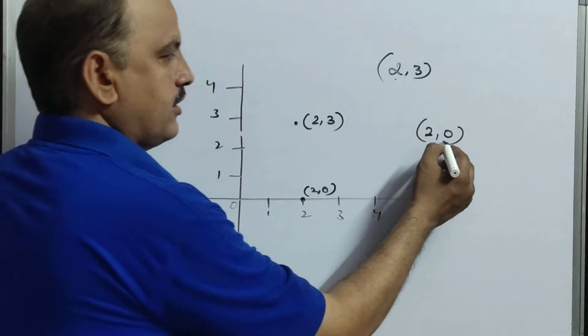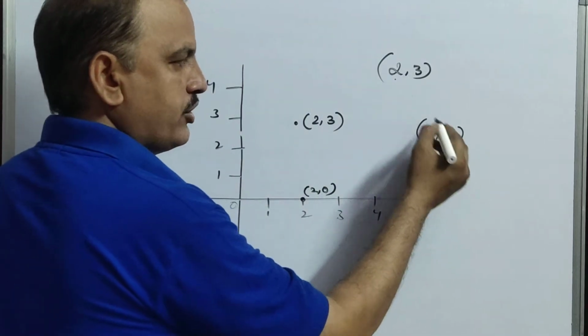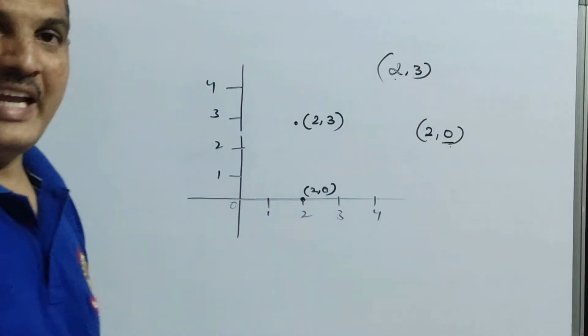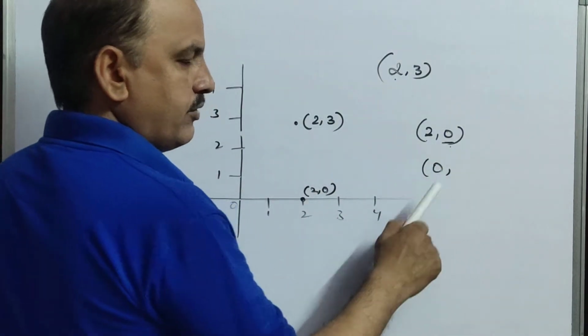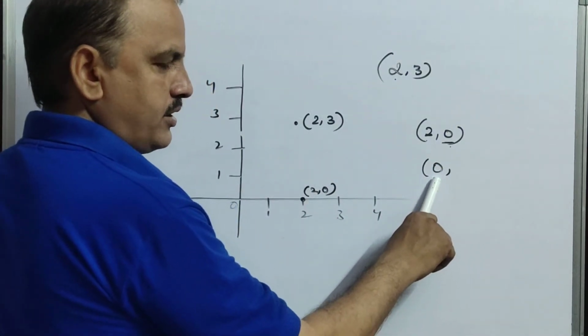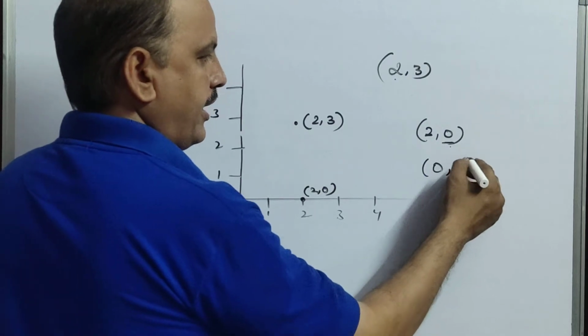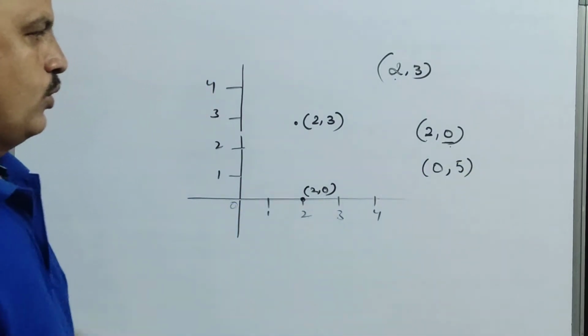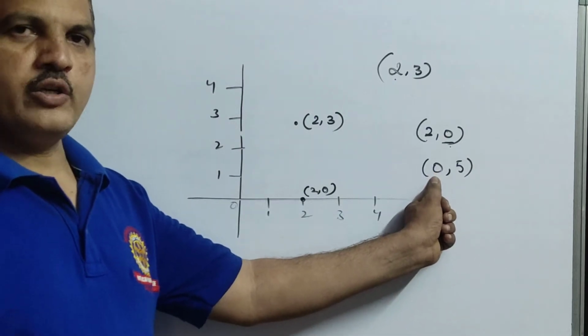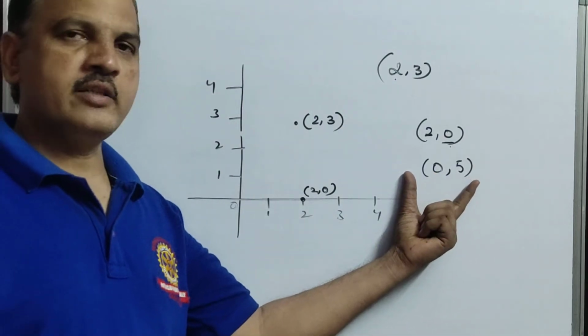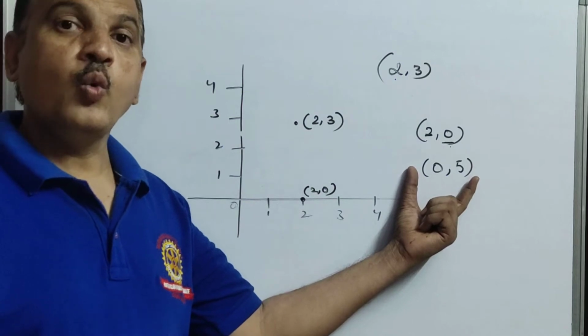If the y coordinate is 0, the point lies on the x-axis. Suppose the x coordinate is 0 and y is 5. That means here the x coordinate is 0, so this point lies on the y-axis.